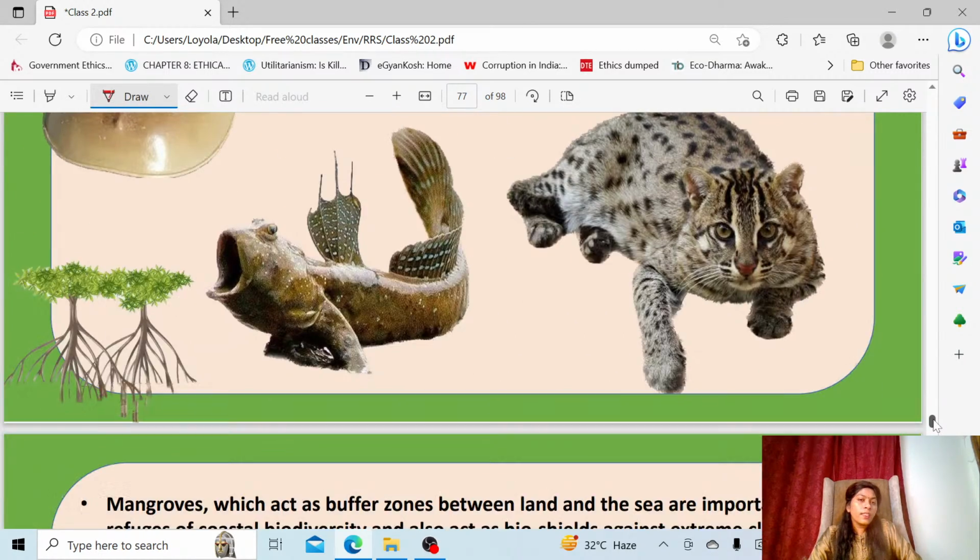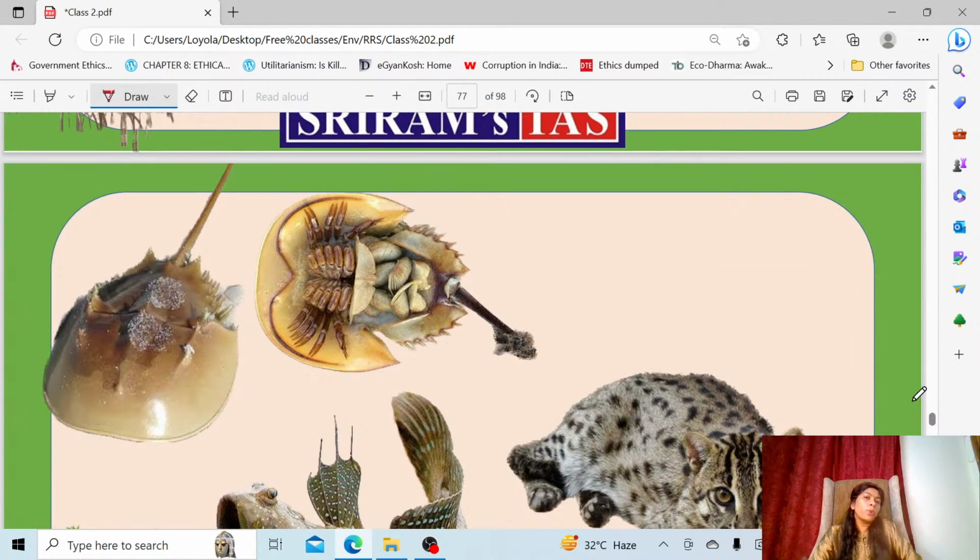Then we are moving. See, these are some of the unique species which are present. I already told you, where land and river meet the sea, there is an interface between the land and the ocean. The water comes inside like a backwater and stays there, slowly moving inside. So that's a mangrove. There is something called an ecotone. We already described it. What is an ecotone? A unique place, a transformation zone between two communities, we said. So this has unique species in it.